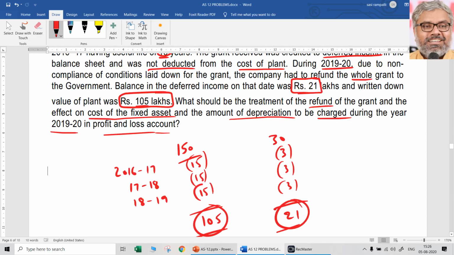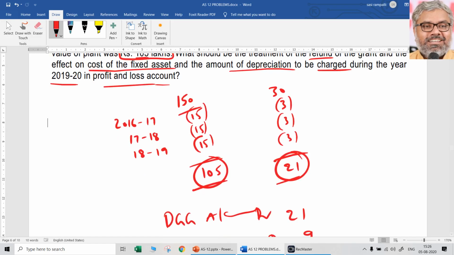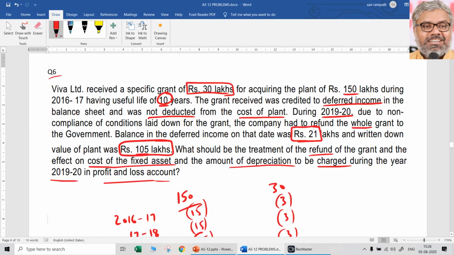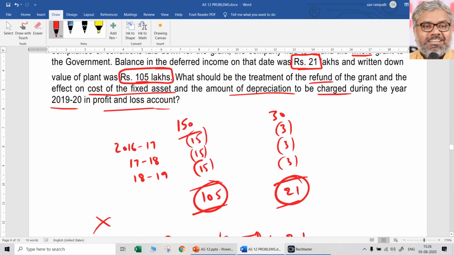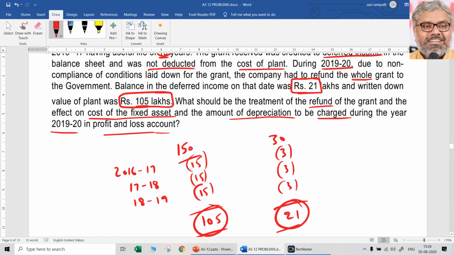That is the first question's answer. What should be the effect on the cost of the fixed asset? The answer is no effect, because it is the second method that we are following. Don't write first method, second method in the exam; those are for our reference. Second method means the fixed asset value is unaffected when the government grant is separately treated through a deferred government grant account. That's what I should write.